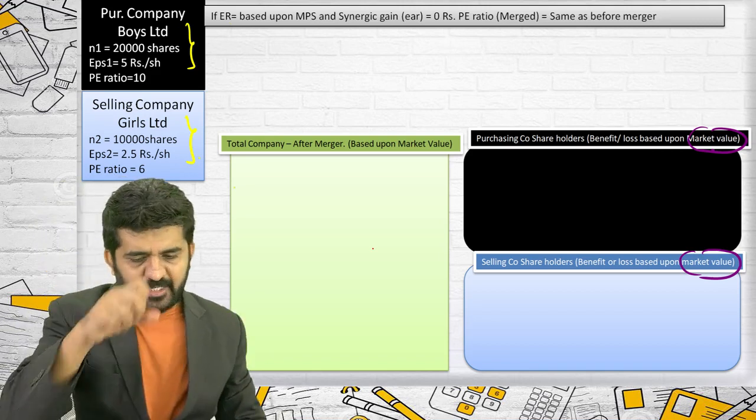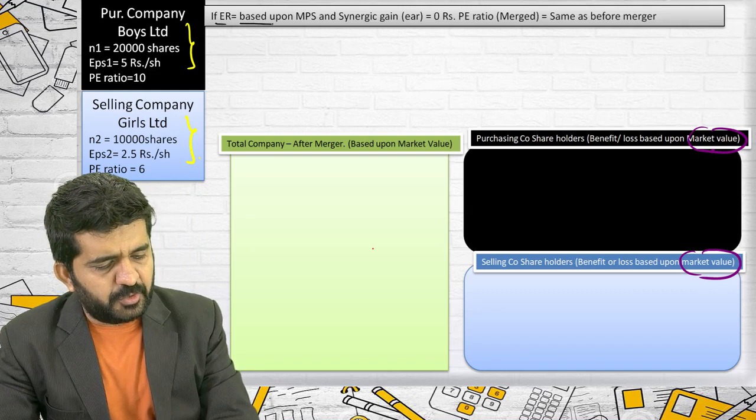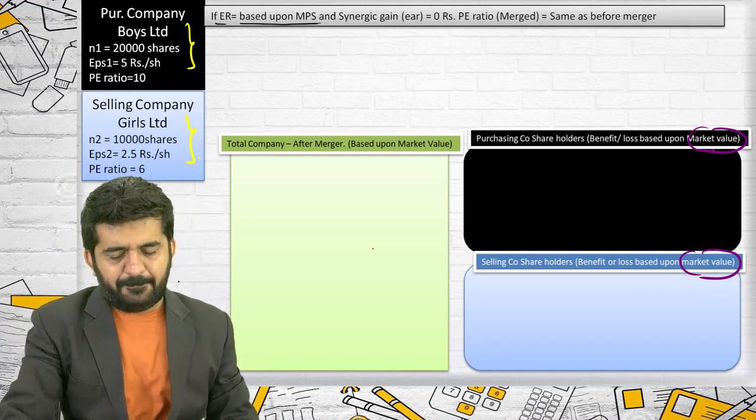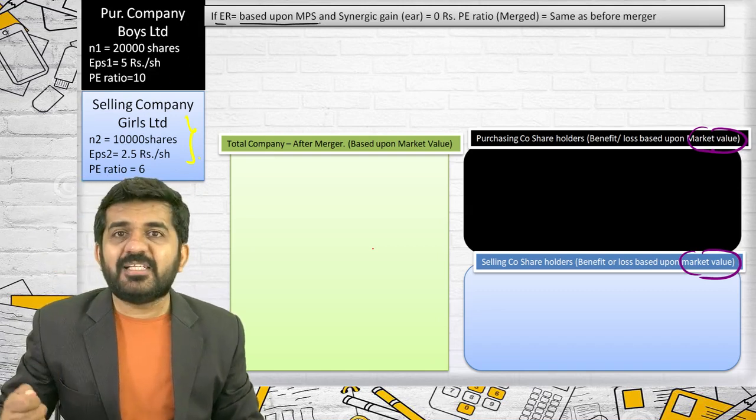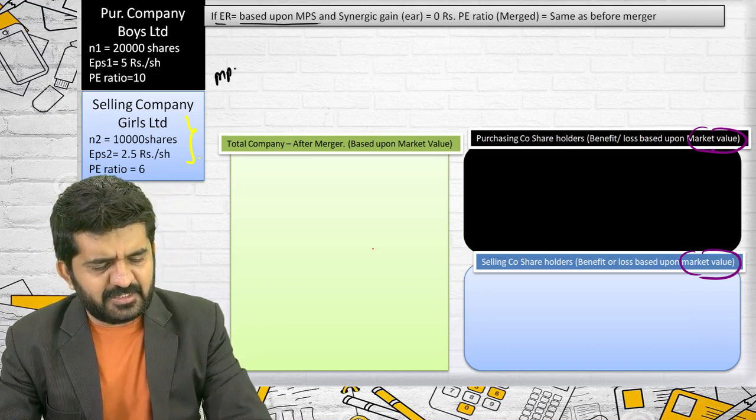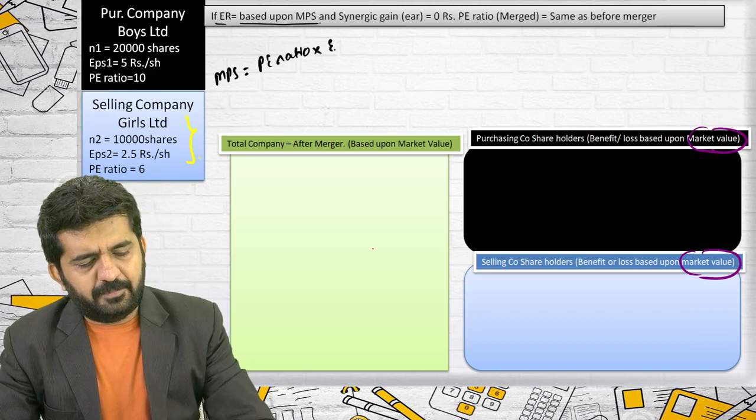Exchange ratio, let us find out what the question is saying. If exchange ratio is based upon MPS, I'll have to find out MPS first. Try to concentrate. MPS is equal to PE ratio multiplied by EPS. Let me write it down.